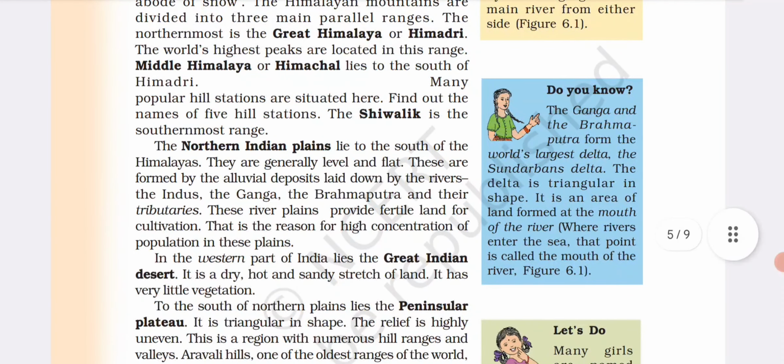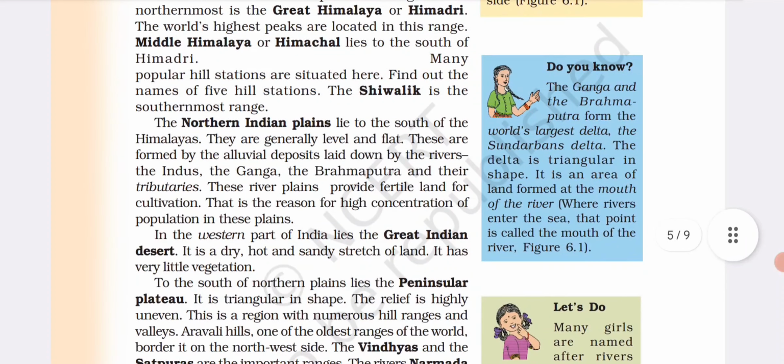Do you know the Ganga and Brahmaputra form the world's largest delta, that is the Sundarban Delta? The delta is triangular in shape. It is an area of land formed by the mouth of a river where the river enters the sea. The point is called the mouth of the river.